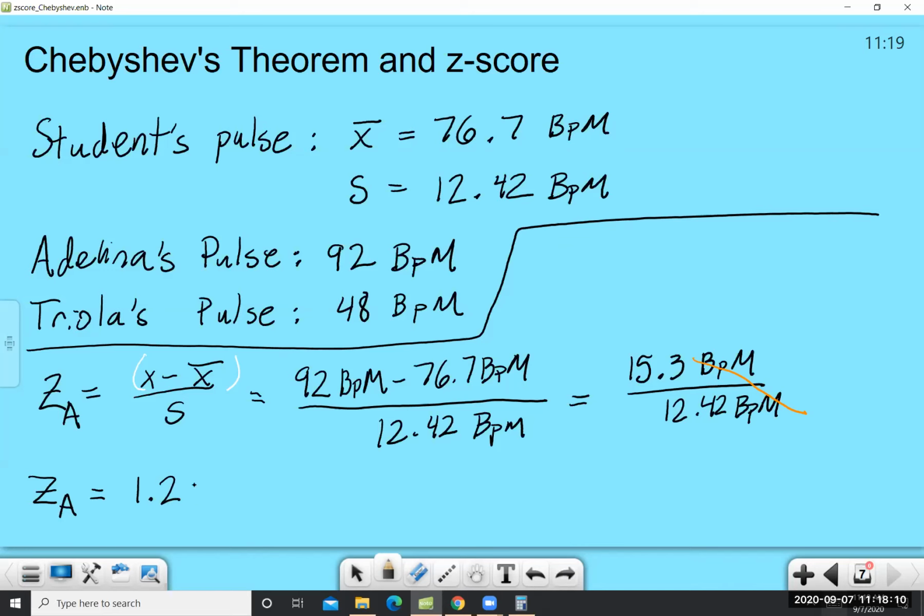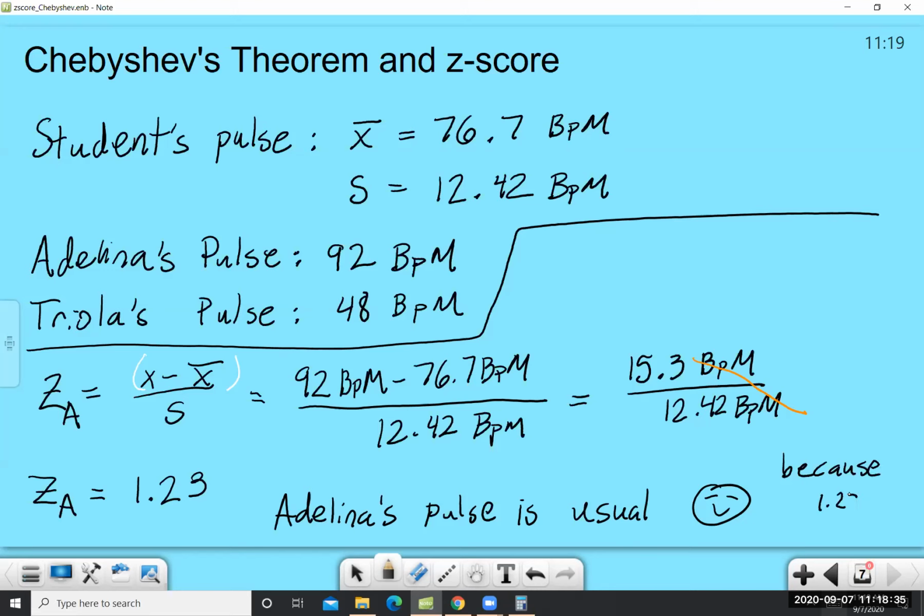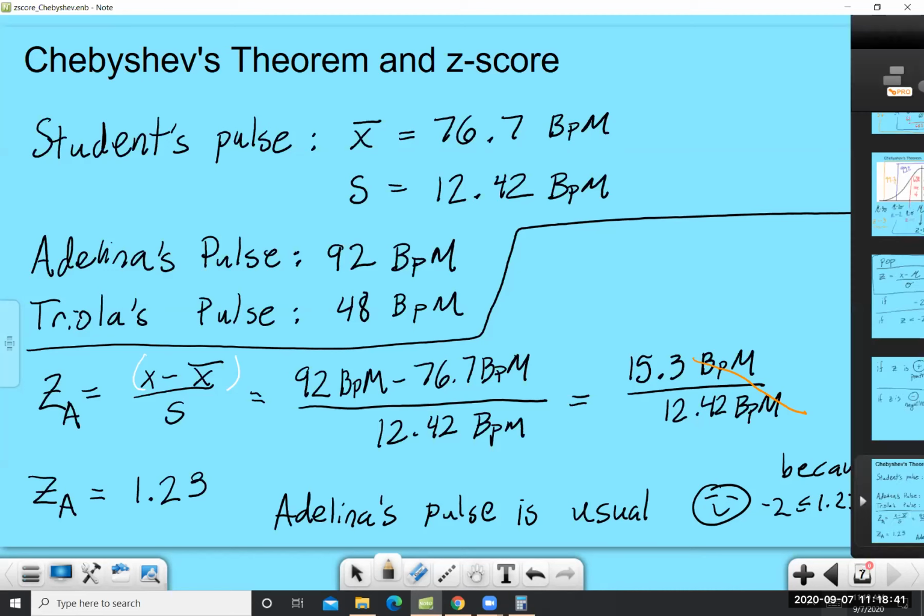There we go, 1.23. And we actually know that since this is between -2 and 2, Adelina's pulse is usual. So I'm not as weird as we might have thought I was. And this is because 1.23 is between -2 and 2. All right, so my pulse is usual.